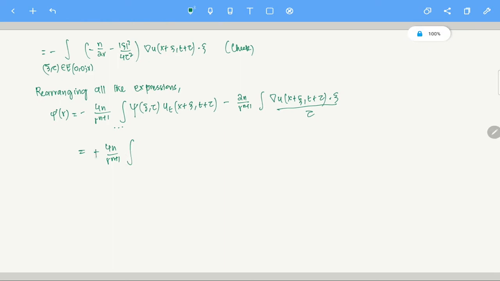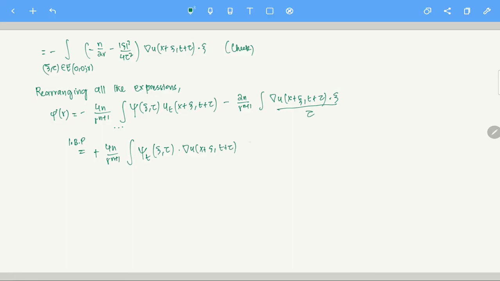The minus sign I won't need because I'm using integration by parts here. The derivative will go here, so the minus sign gets cancelled, and then I have phi_t at the point xi and eta, and then u at the point, so it becomes gradient of u at the point x plus xi, t plus tau.